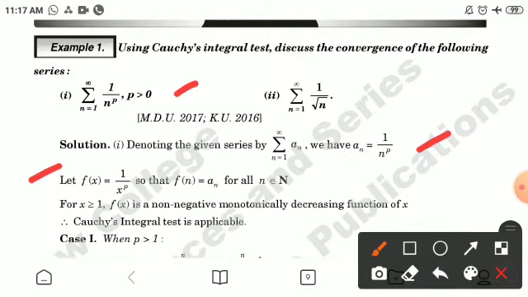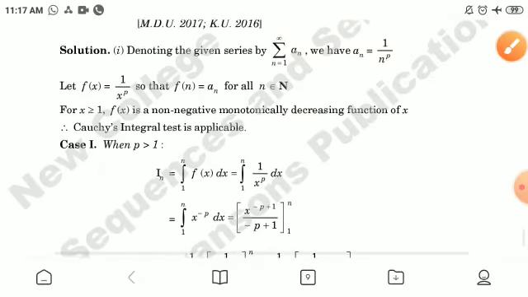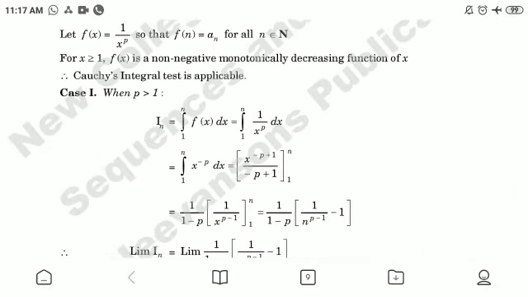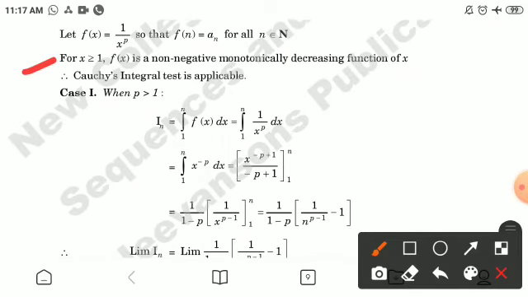Let f(x) be equal to 1 by x raised to the power p, so that f(n) is equal to a_n for all n belonging to N. For x greater than or equal to 1, f(x) is a non-negative monotonically decreasing function of x. Therefore the Cauchy integral test is applicable.